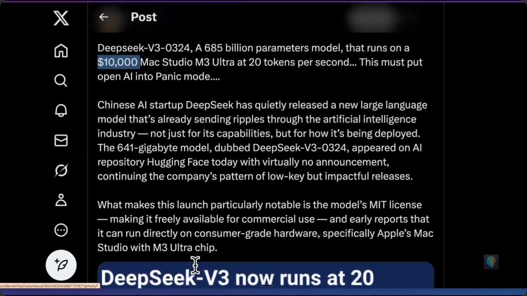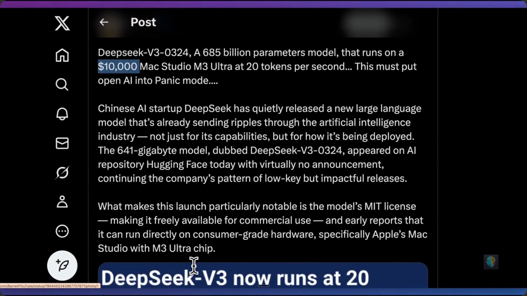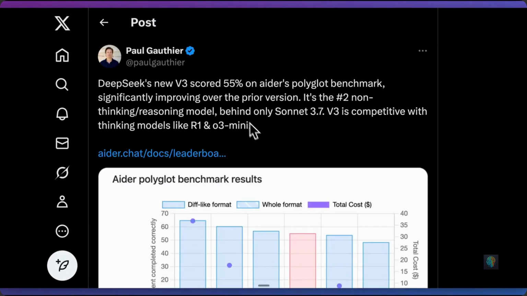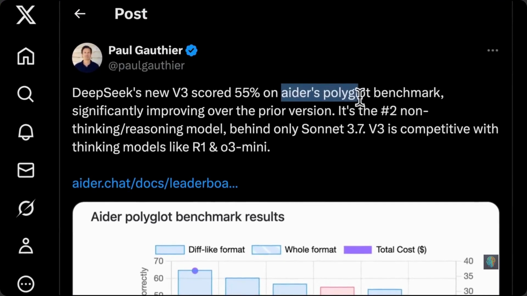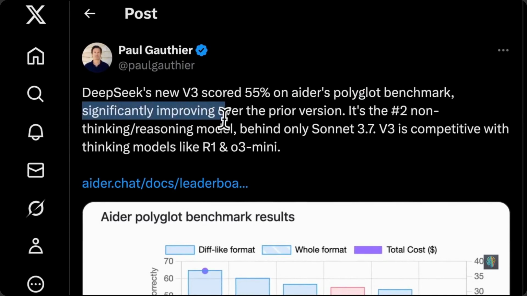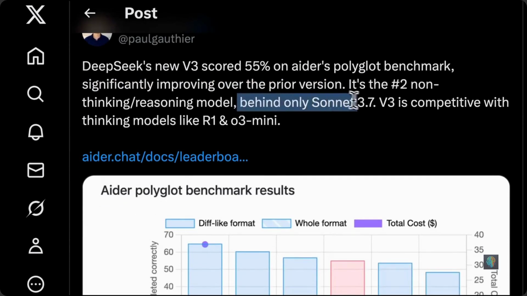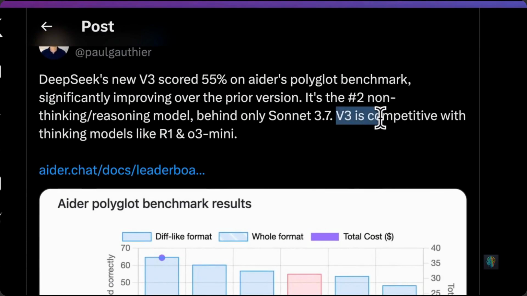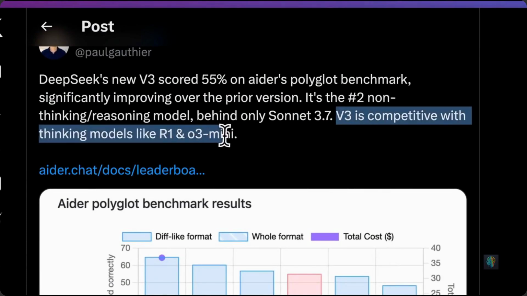And just to really put this into perspective, it has an MIT license, so you can commercialize this. You can use it for inference APIs or different products. In terms of some other benchmarks, the Aider Polyglot benchmark, this is a benchmark that a lot of developers look towards, and it's noted that it's significantly improved over the prior version, and it's currently number 2 in the non-thinking models, only behind Sonnet 3.7, noting that V3 is competitive with thinking models like R1 and O3 Mini.